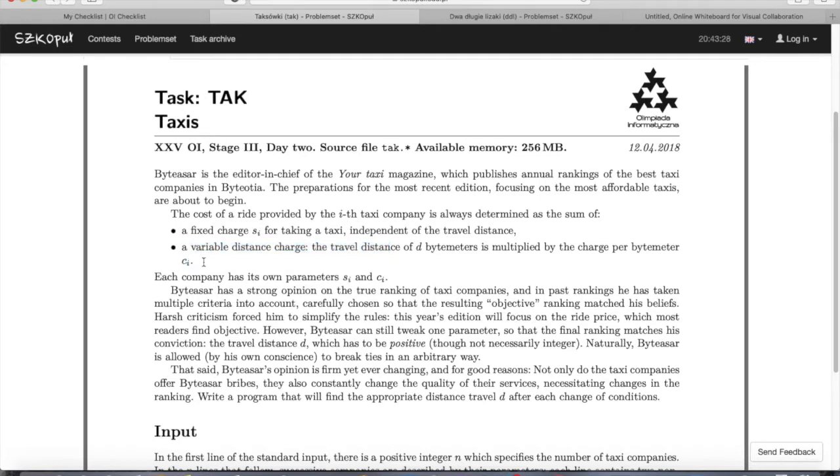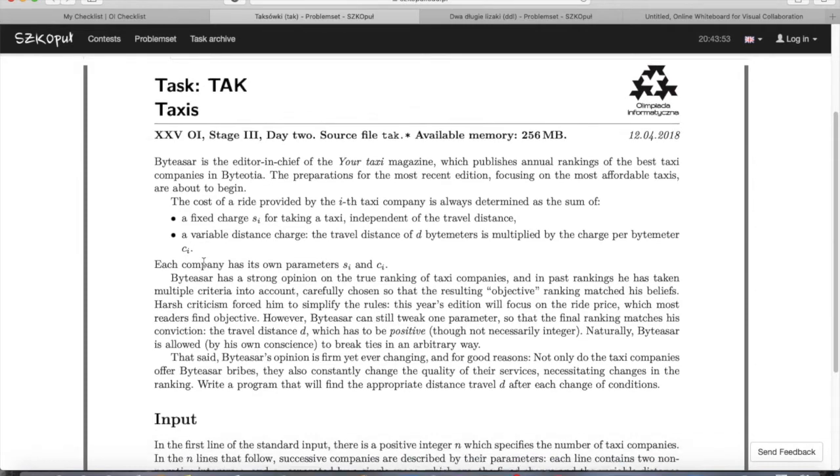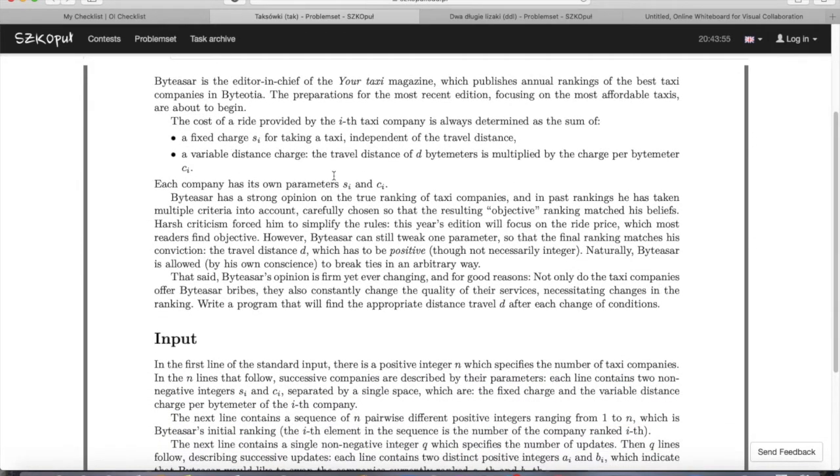So for example, if you travel 5 byte meters and SI was equal to 6 and CI was equal to 7, then the total cost you pay is 6 plus 5 into 7. So each company has its own parameters SI and CI.